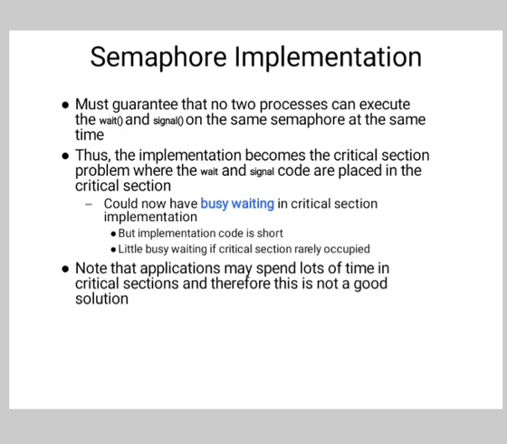Next is semaphore implementation. The implementation must guarantee that no two processes can execute the wait and the signal on the same semaphore at the same time. Thus, the implementation becomes a critical section problem where the wait and signal code are placed in a critical section. It could now have busy waiting in the critical section implementation, but the implementation code is short. There is little busy waiting if the critical section is rarely occupied.